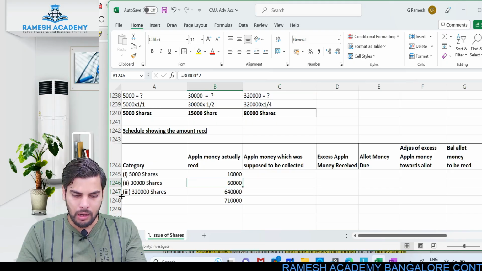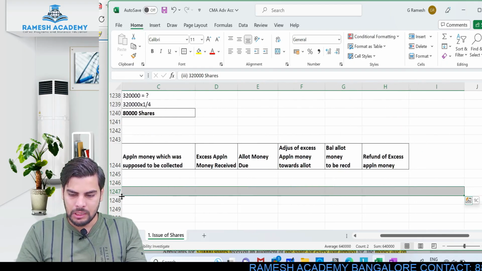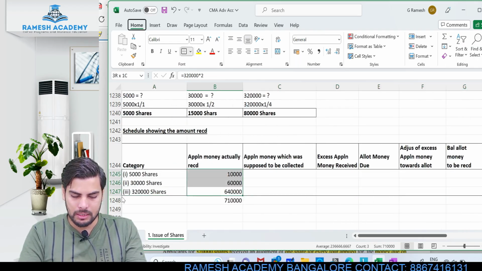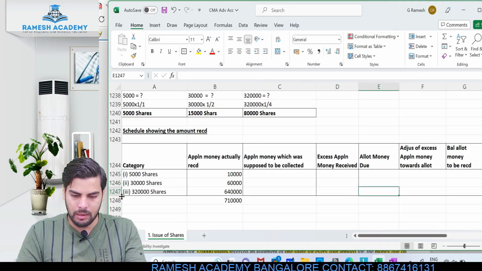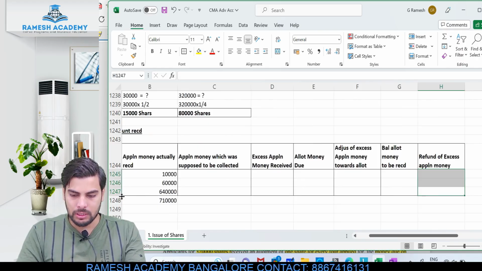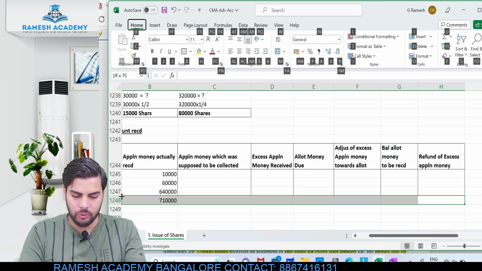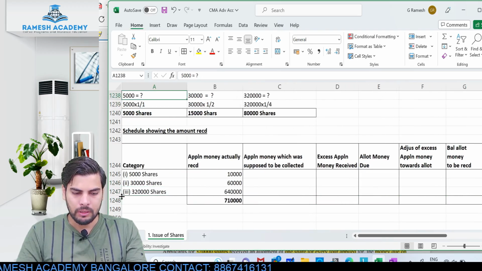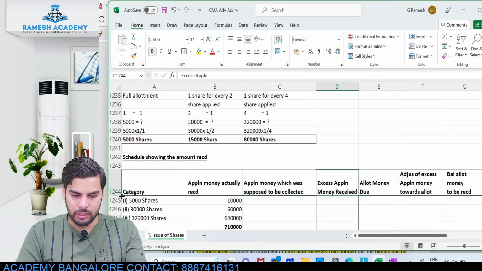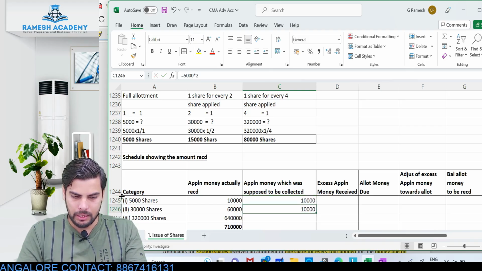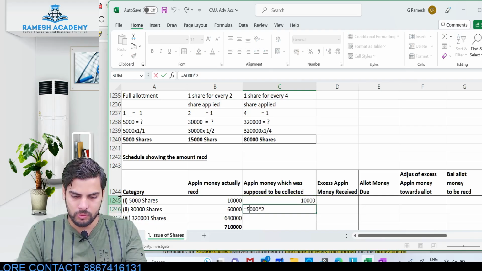Now after this, we need to calculate the application money which the company was supposed to collect. Let's understand how much exactly the company was supposed to collect. The company was supposed to collect the application money pertaining to 1 lakh shares, right? Correct. So here, the actual allotment is available. This would be 5,000 into 2, then 15,000 into 2, and finally 80,000 into 2.